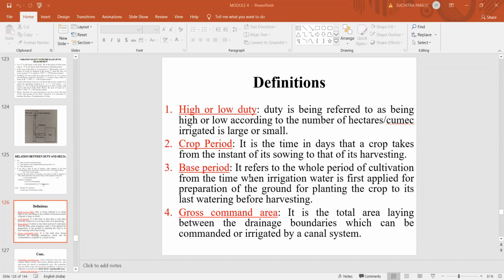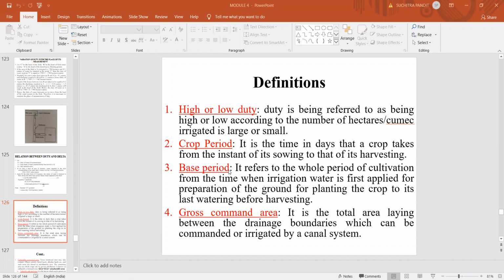Before sowing a particular crop, the land has to be prepared for sowing. So this is known as the base period.